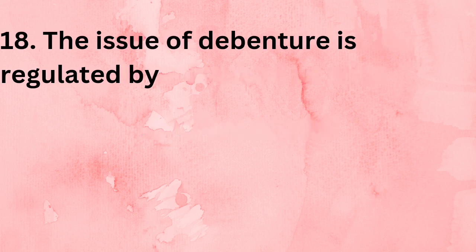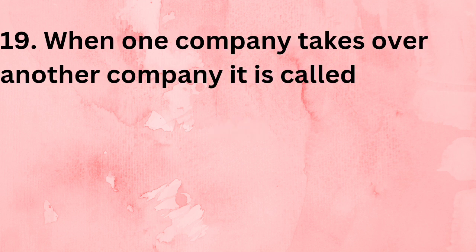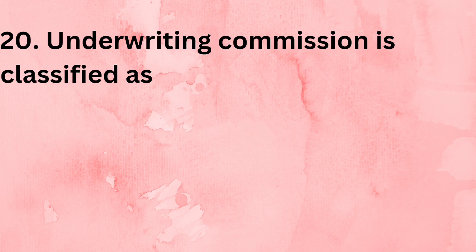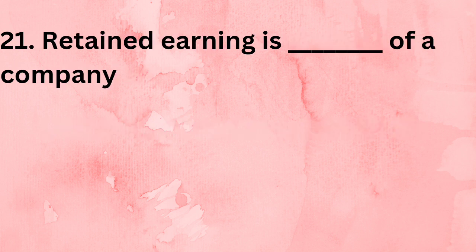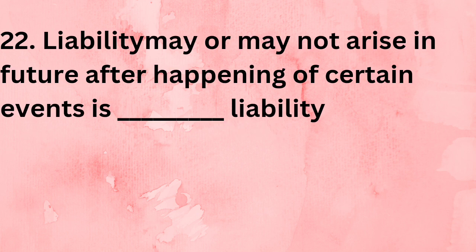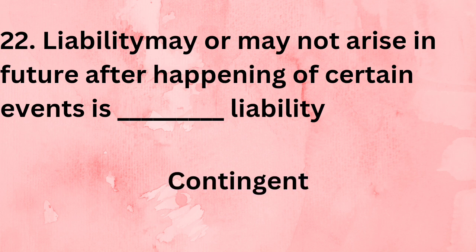The issue of debenture is regulated by SEBI. When one company takes over another company, it is called absorption. Underwriting commission is classified as deferred revenue expenditure. Retained earning is dash of a company. Liability of a company. Liability may or may not arise in future after happening of certain events is dash liability. Contingent liability.